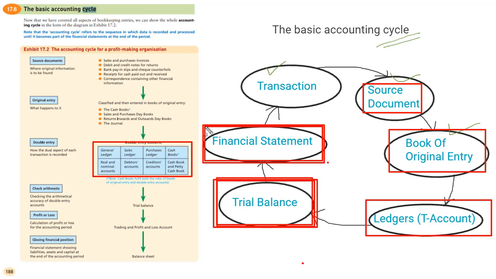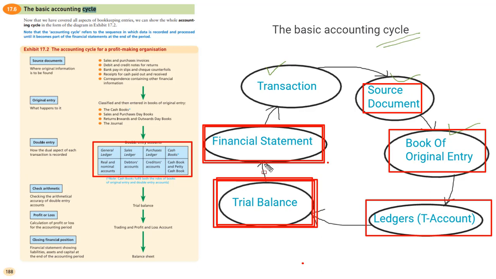Financial statement has two major parts. The first is the balance sheet, which portrays the assets, liabilities and capital, or the owner's equity status in a business, and the resources it represents.